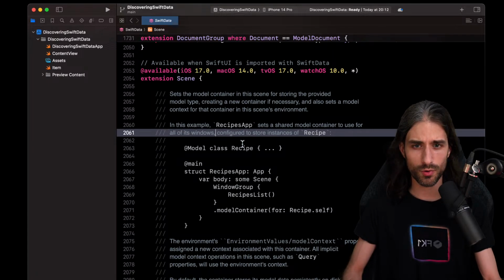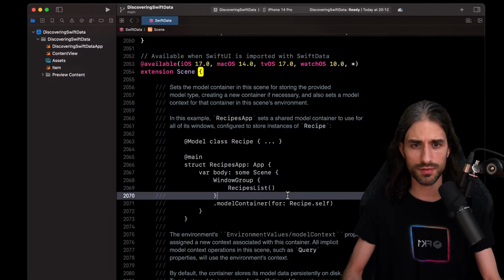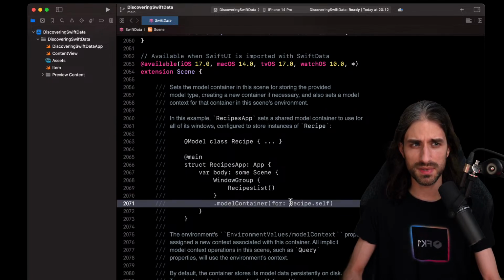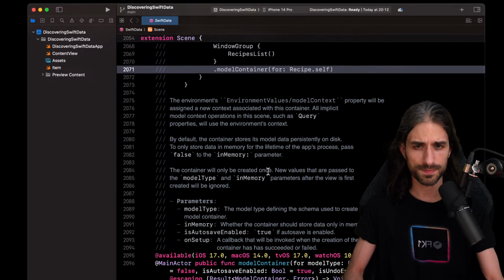So in this example, the Recipes app sets a shared model container to use for all of its windows, configured to store instances of Recipe. And I guess in that case, Recipe is kind of like the top level object that the app displays. Because this approach where you create a container giving it a type begs the question, what do you do when you have more than one type? But I guess maybe the idea is to have some kind of a root object that represents the root of your object graph. We'll see if we learn more about it as we go on.